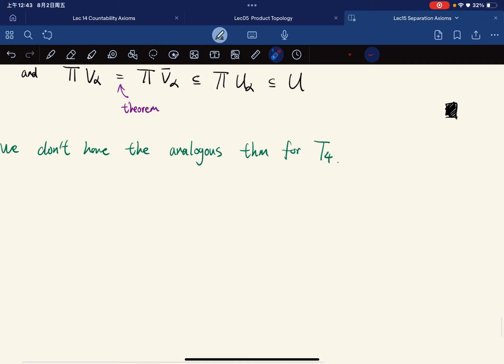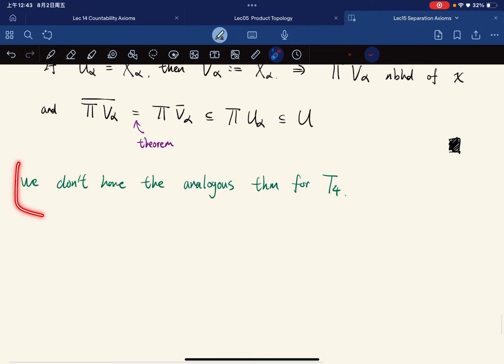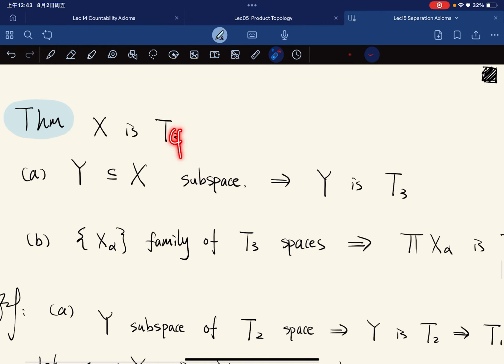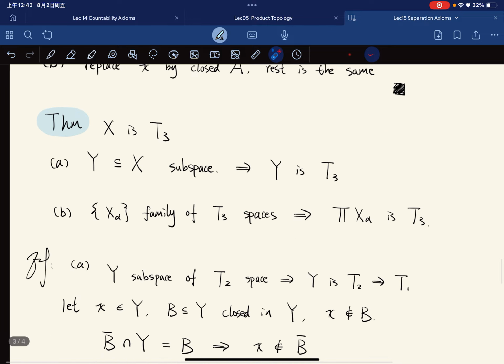And in fact, we don't have a similar theorem for T4. And yeah, we can't have the above thing. We can't have this for T4. No. Okay? Just to let you know.